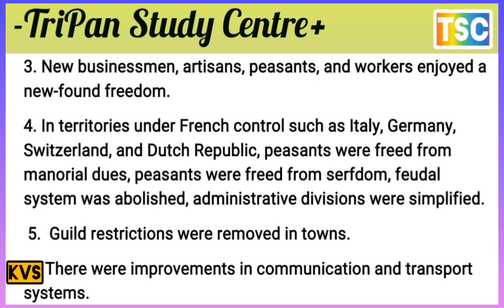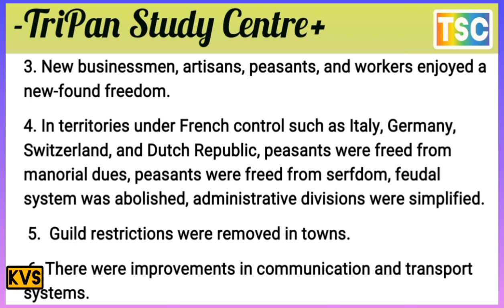In territories under French control such as Italy, Germany, Switzerland and the Dutch Republic, peasants were freed from feudal dues and from serfdom. The feudal system was abolished, and administrative divisions were simplified. That's important. And guild restrictions were removed in the towns.